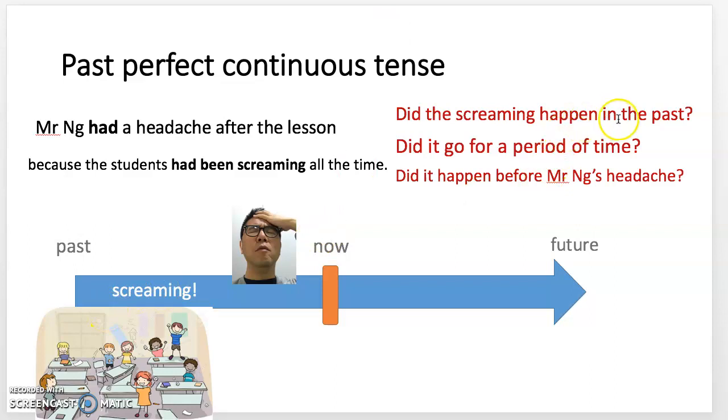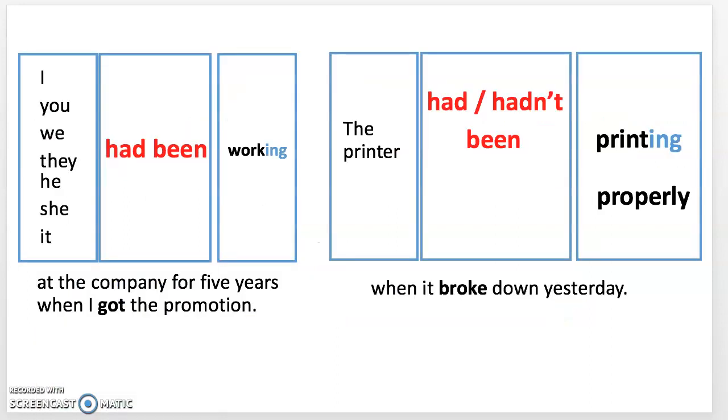Did the screaming happen in the past? Yes, definitely. Did it go for a period of time? Definitely. During the entire lesson, they were screaming. They were crazy. Did it happen before Mr. M's headache? Yes, definitely. It was only because of them screaming I had this really bad headache. Great. So we would definitely use the past perfect continuous tense.